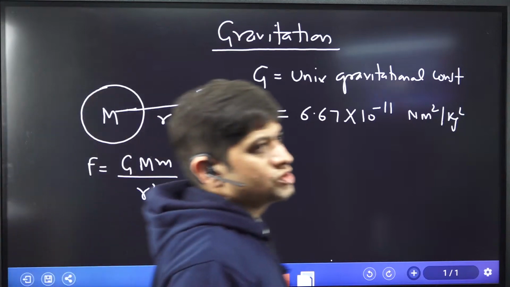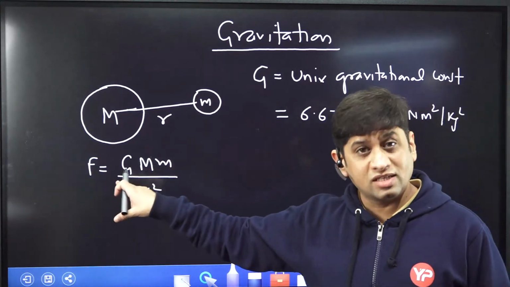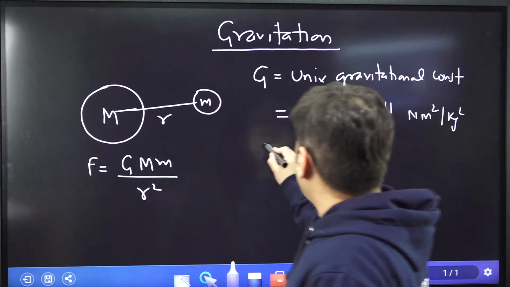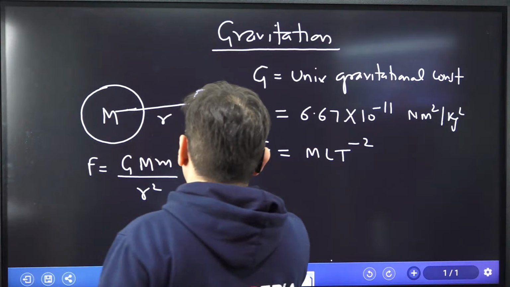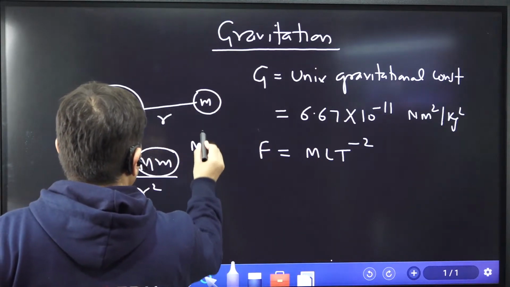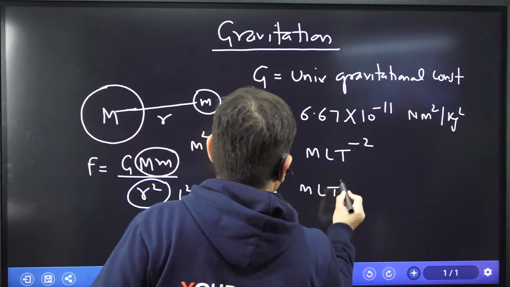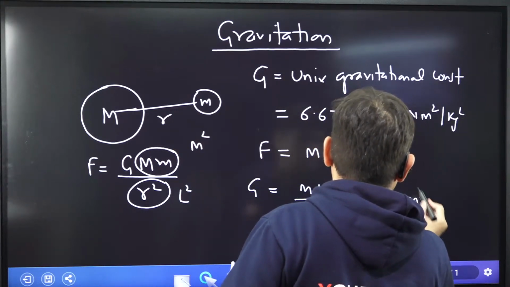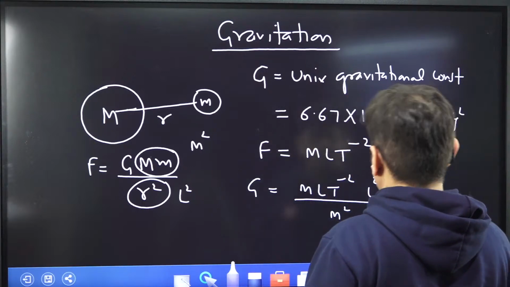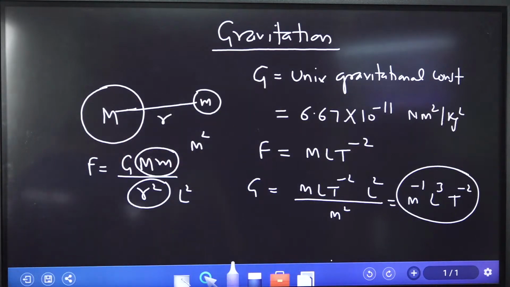Sometimes he might ask you the dimension of that. Units and dimensions chapter is also there in the syllabus. How do you find the dimension for this universal gravitational constant? The dimension of force is mass into acceleration, MLT minus 2. The dimension of mass squared is M square. The dimension of r square is L square. So what is the dimension of G then? MLT minus 2 into L square over M square. What we get is M minus 1 L3 T minus 2. So this becomes the typical question for the units and dimensions chapter: M minus 1 L3 T minus 2.